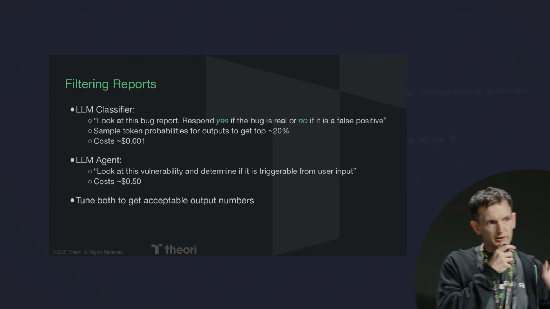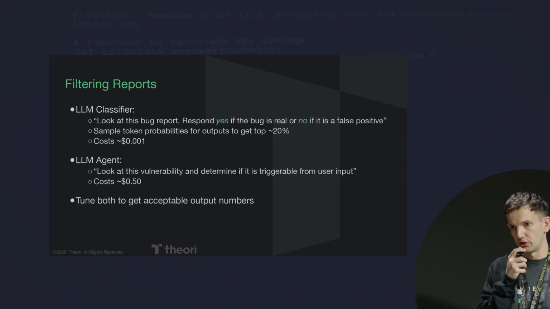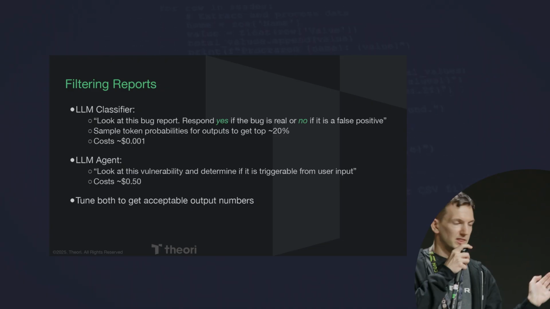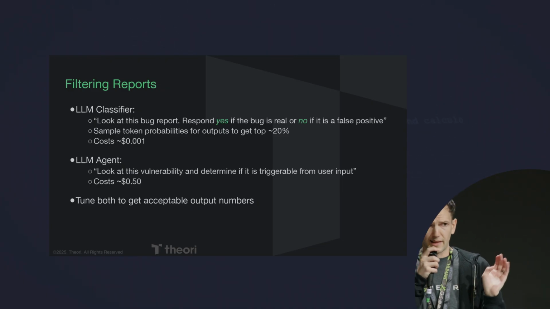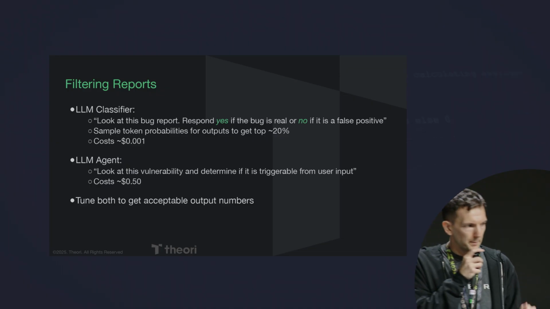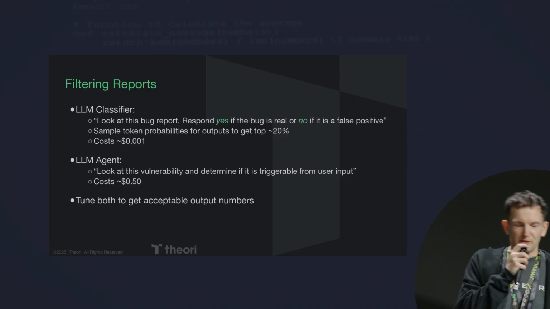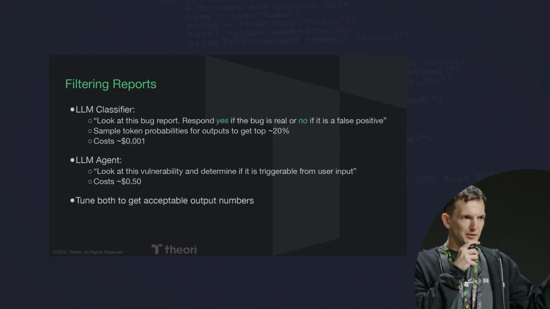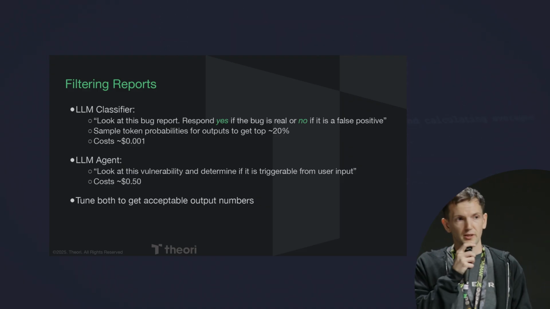So this isn't necessarily a filter. This is more of a priority queue. And the benefit here is it's insanely cheap, right? This is like a cent or a tenth of a cent to run. So if we have 10,000 reports, no problem. But there is a problem, which is that there's a lot of false positives still, right? We get the top 10%. We had 10,000 reports. That's still 1,000 reports.